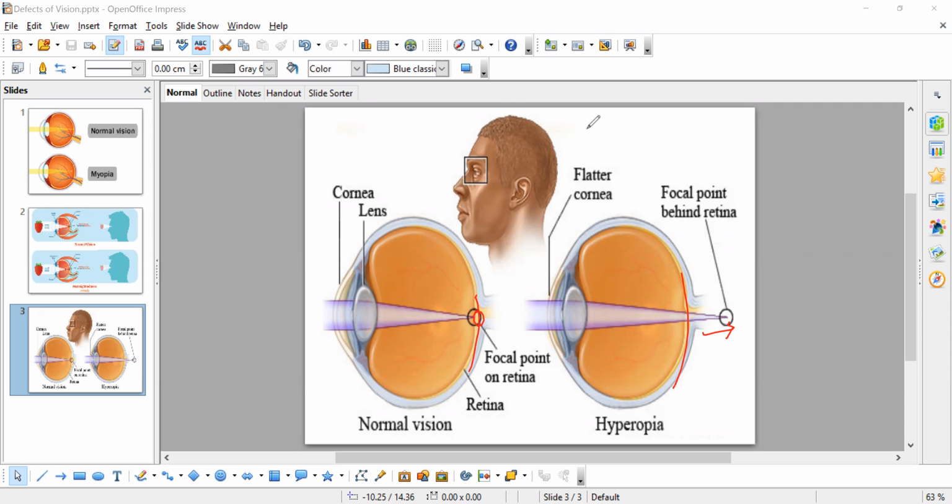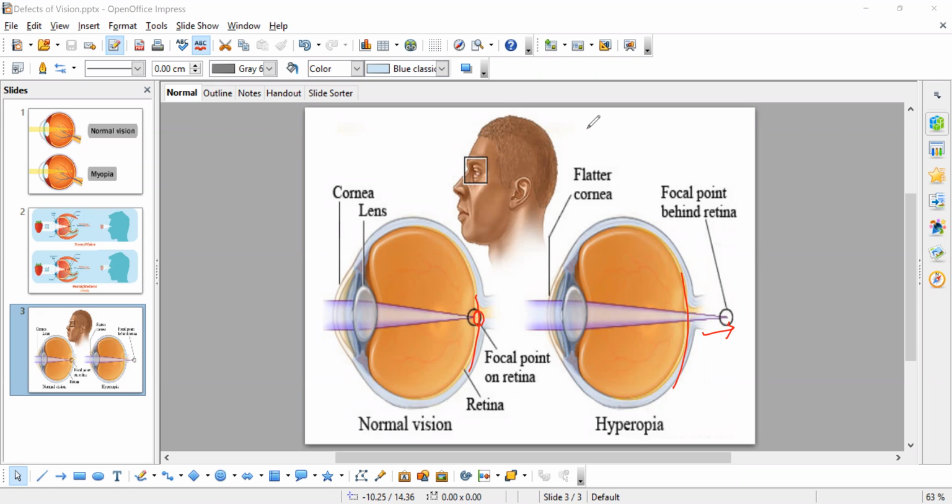And you should not read in a moving bus or train, or in dim or bright light. When a bus or train is moving, or when you are traveling in some vehicle, don't read. If you read, it is a great damage for your eyes. Your eyes get damaged if you read in a moving bus or train.